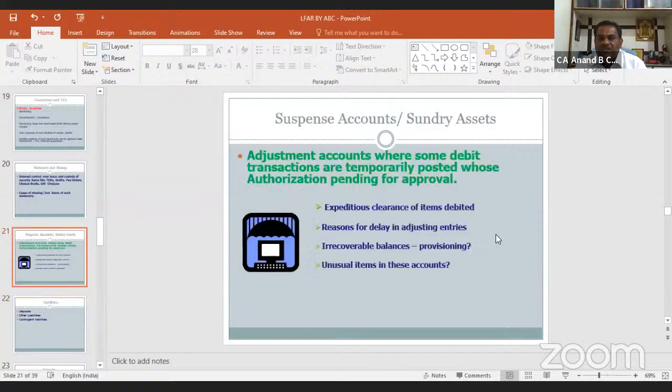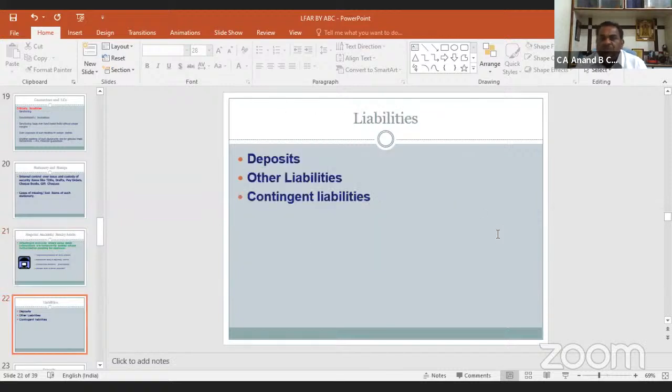Now, the asset part is over. We will move to liabilities. In case of a bank, liabilities are much more important than the assets because we have to repay the amount to the depositors.